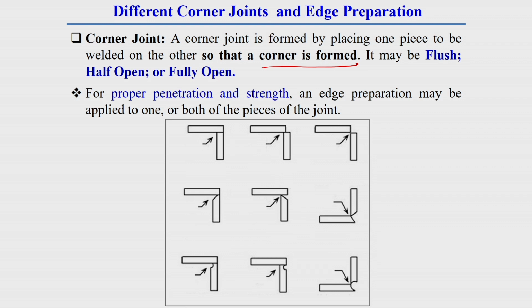Here you see there are different categories of corner joint, where a corner joint is formed by placing one piece to be welded on the other, so that a corner is formed everywhere.